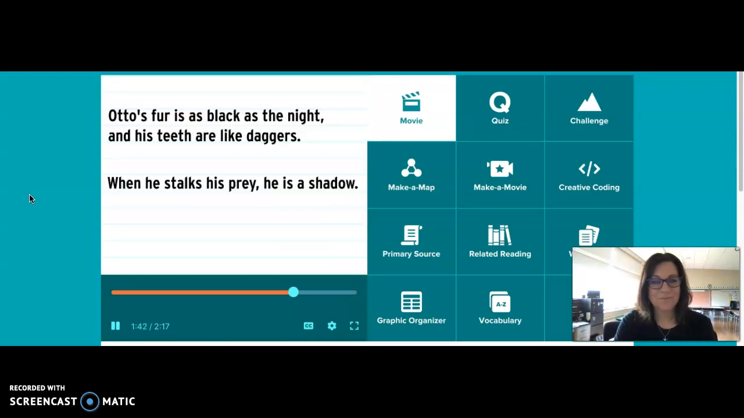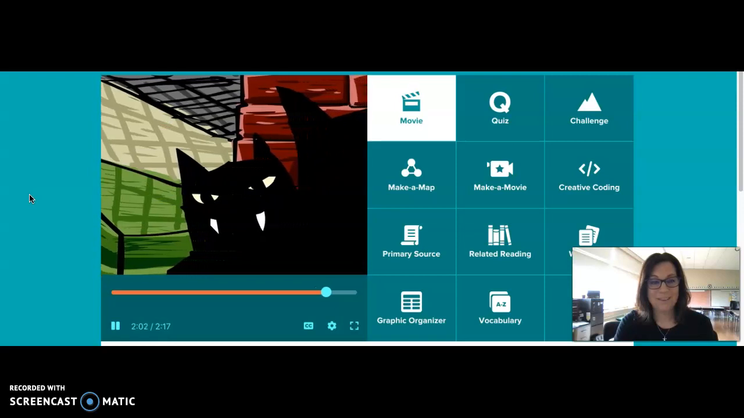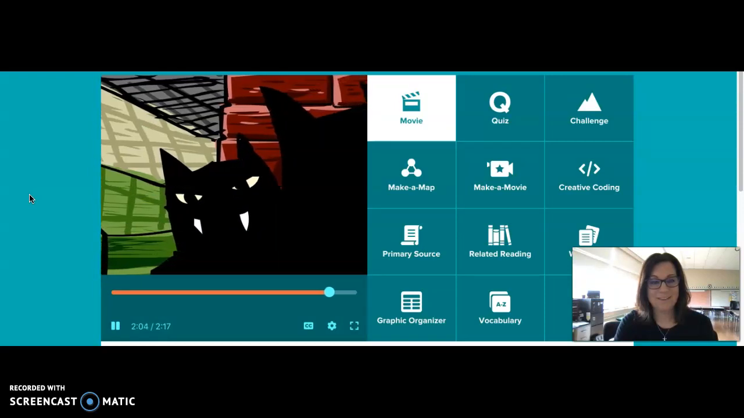he hunts. So, Otto's fur is as black as the night, and his teeth are like daggers. Those two comparisons are similes because we're saying that one thing is a lot like another thing. When he stalks his prey, he is a shadow. That's a metaphor because we're saying that one thing is another thing. That's a whole lot better. The language is more poetic, conjuring up vivid images in the mind of the reader.